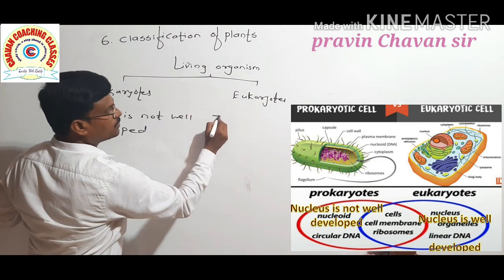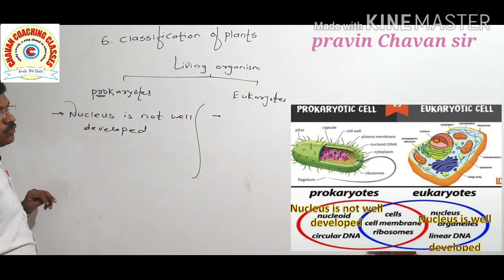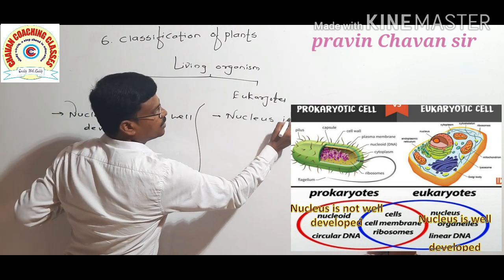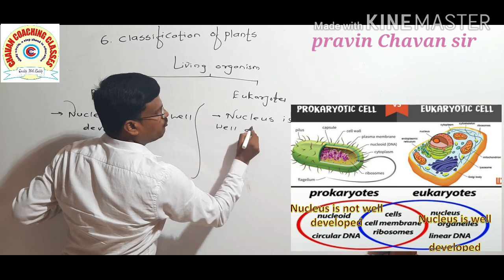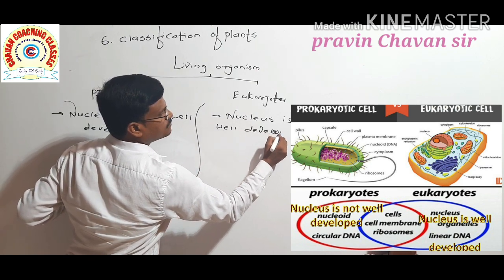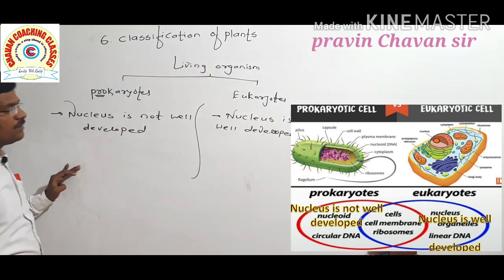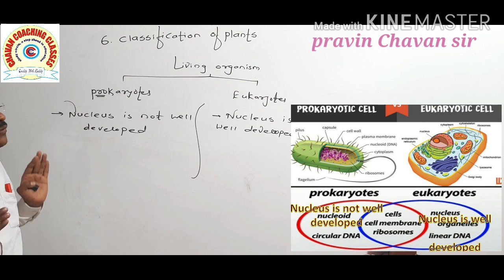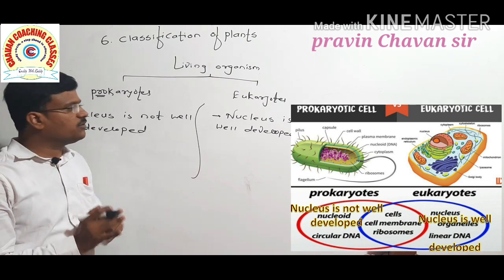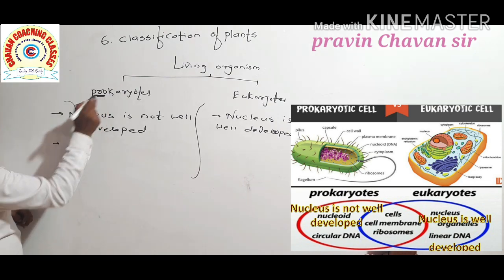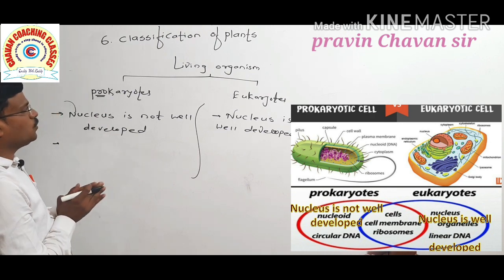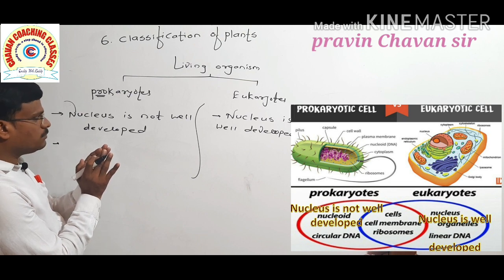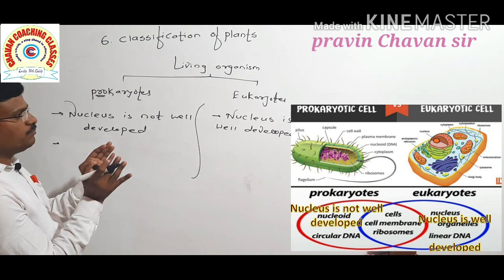In the case of eukaryotes, the nucleus is well developed. Pro means primitive nucleus, and in eukaryotes a well developed nucleus is there. In prokaryotes, the nucleus is the initial or primary nucleus.